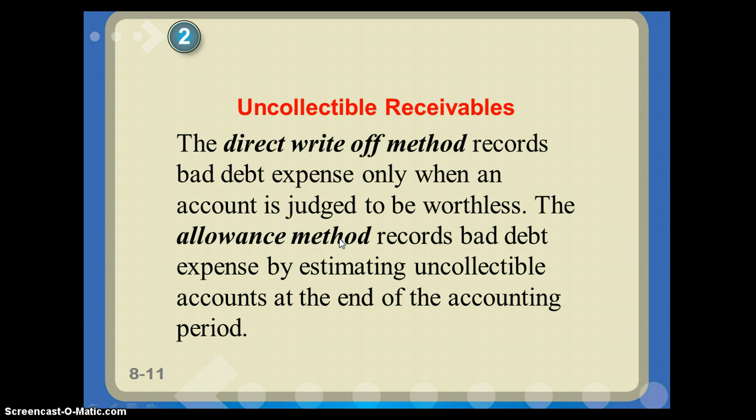There's 2 methods to record uncollectible receivables. We have a direct write-off method, and that's we write it to bad debt expense only when we know that they're not going to pay us back. We've come to a point we've realized that we're not going to get paid. We write it directly off to the bad debt expense account. The allowance method, we estimate how much is going to be uncollectible. We put it into our allowance account, and then we adjust that to bad debt expense. So direct write-off goes right into it. With the allowance method, we're planning ahead to see what we think is going to be uncollectible. We'll discover that later.